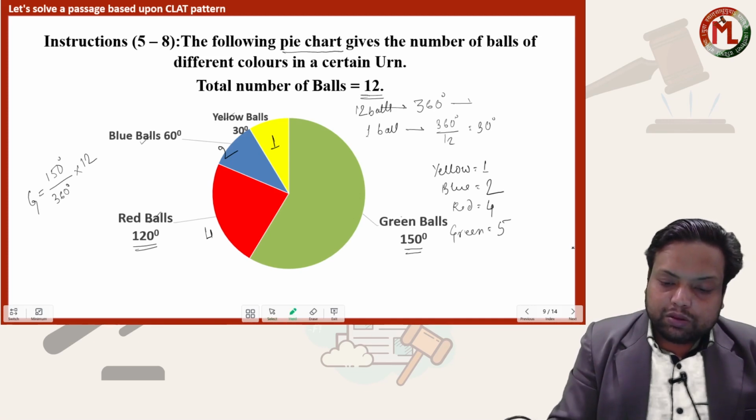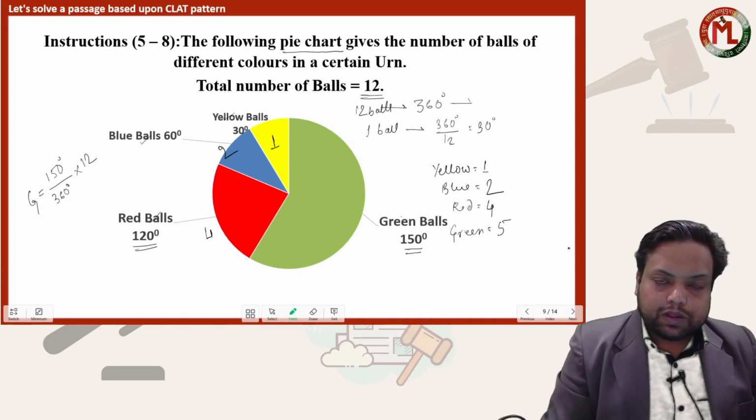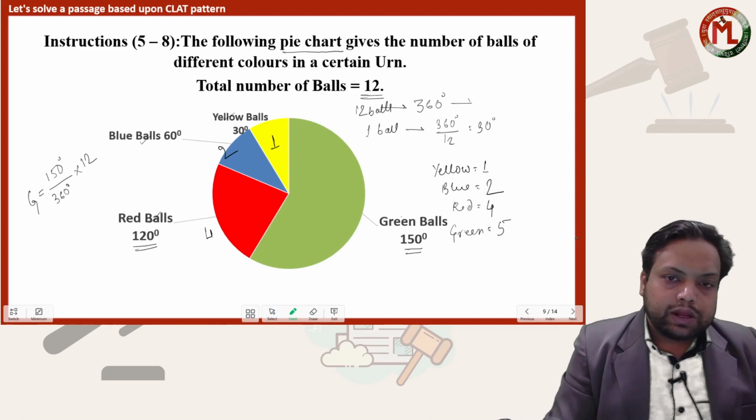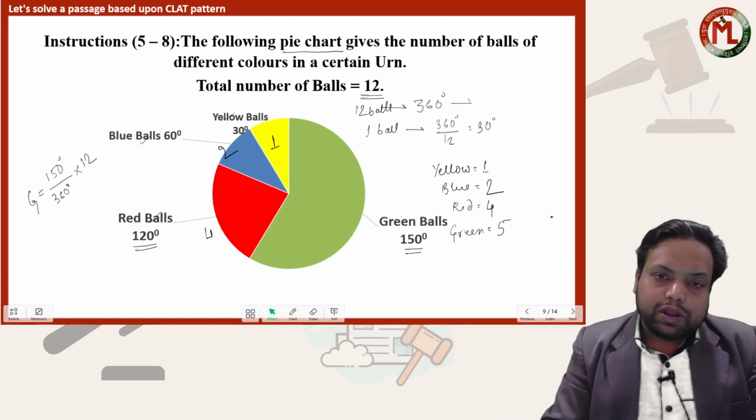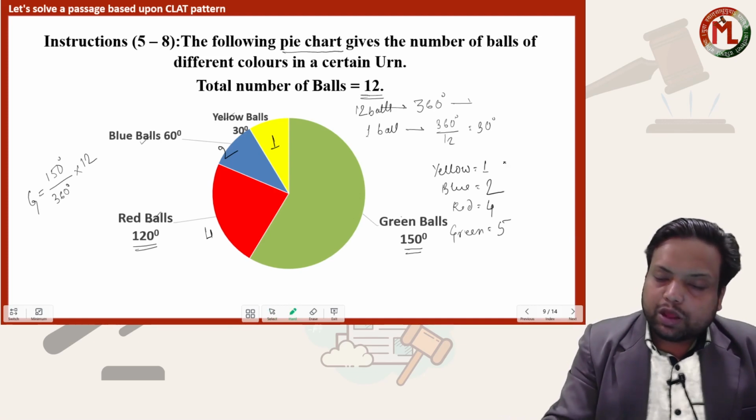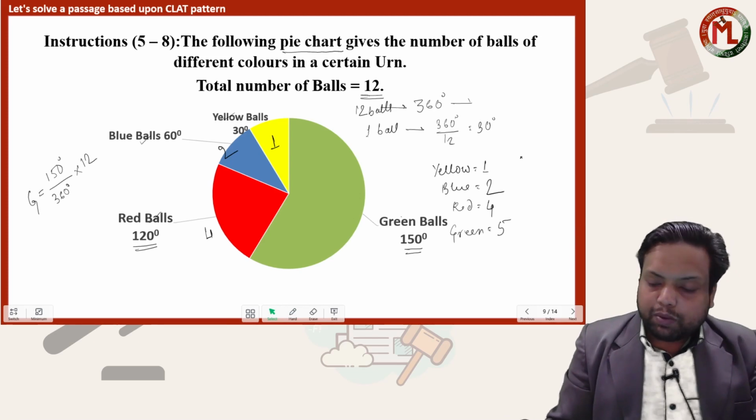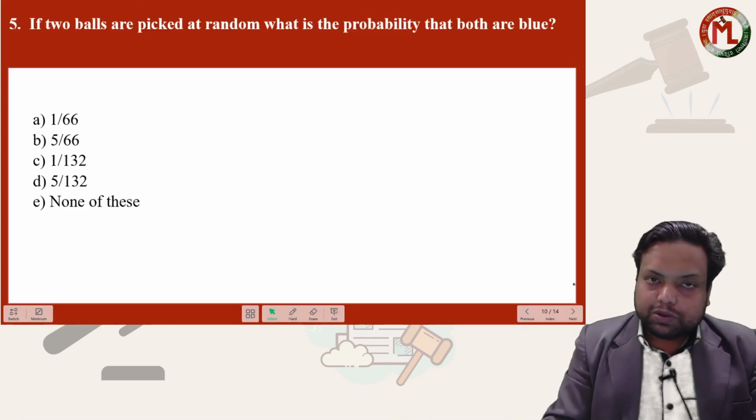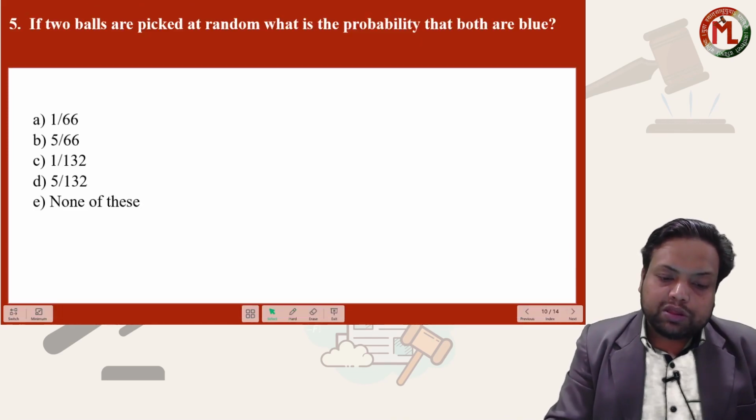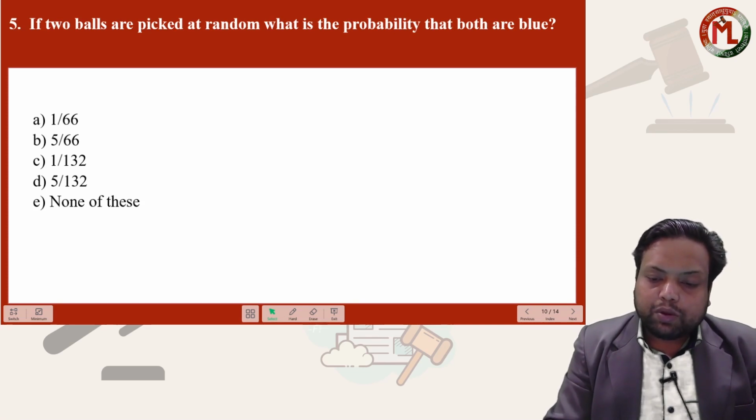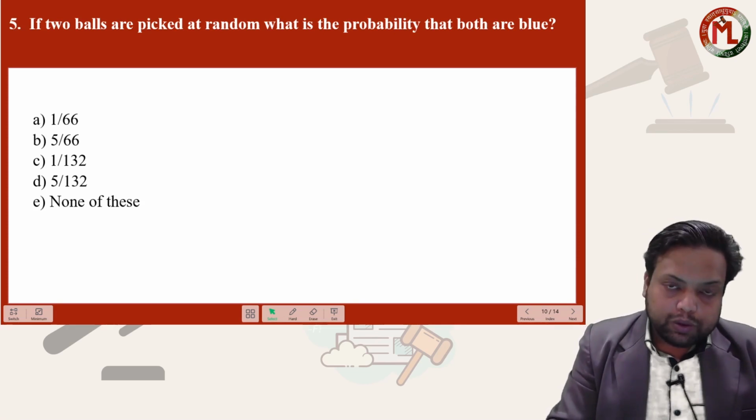Okay, so let us see the problems on this. We have already calculated how many green balls, red balls, blue balls and yellow balls there are. Now let us see the problem on this part. The first problem says: if two balls are picked at random, what is the probability that both are blue?